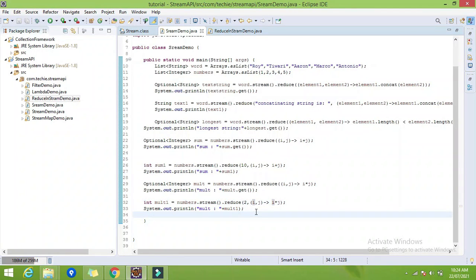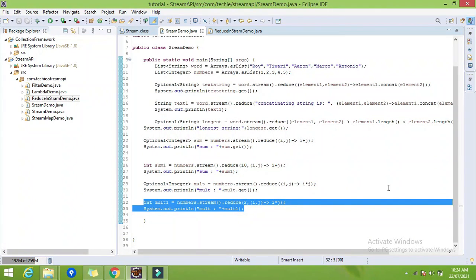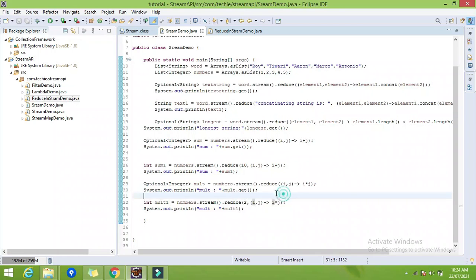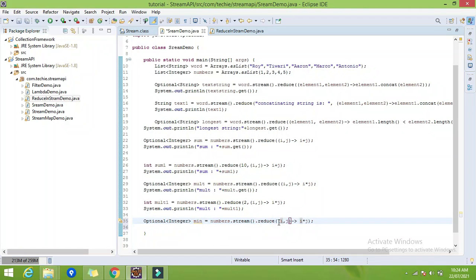So again, one variant is here, we can directly use the individual method classes to find the sum, max, minimum, like that. Let me give the example. I want the minimum. So here we have one method.